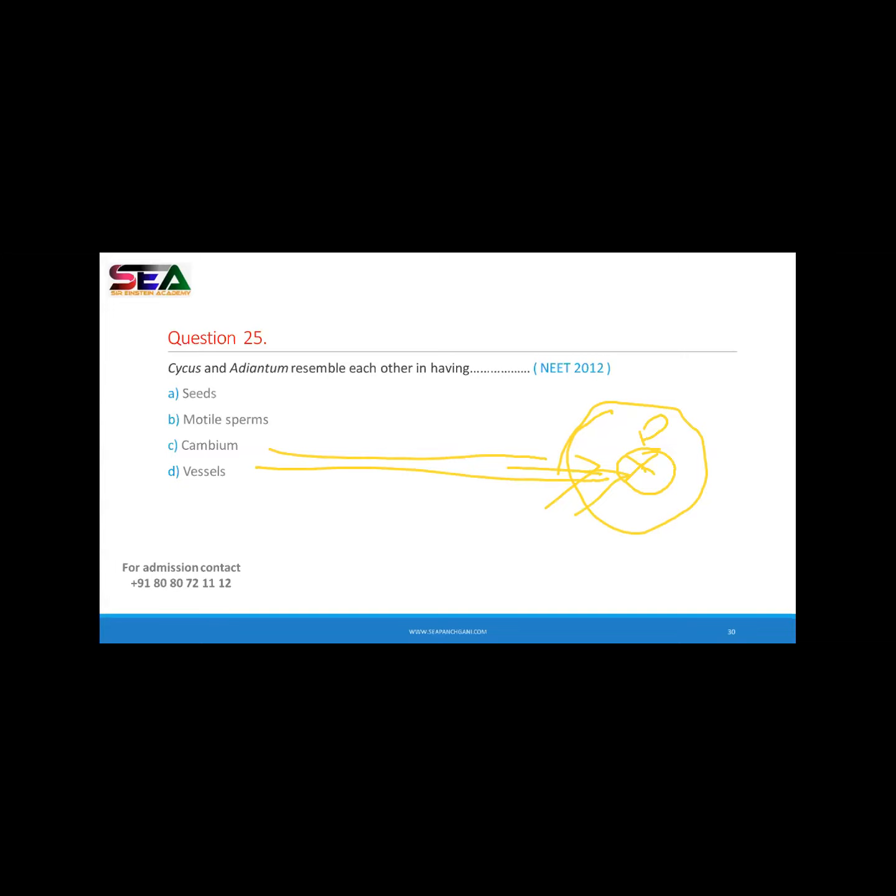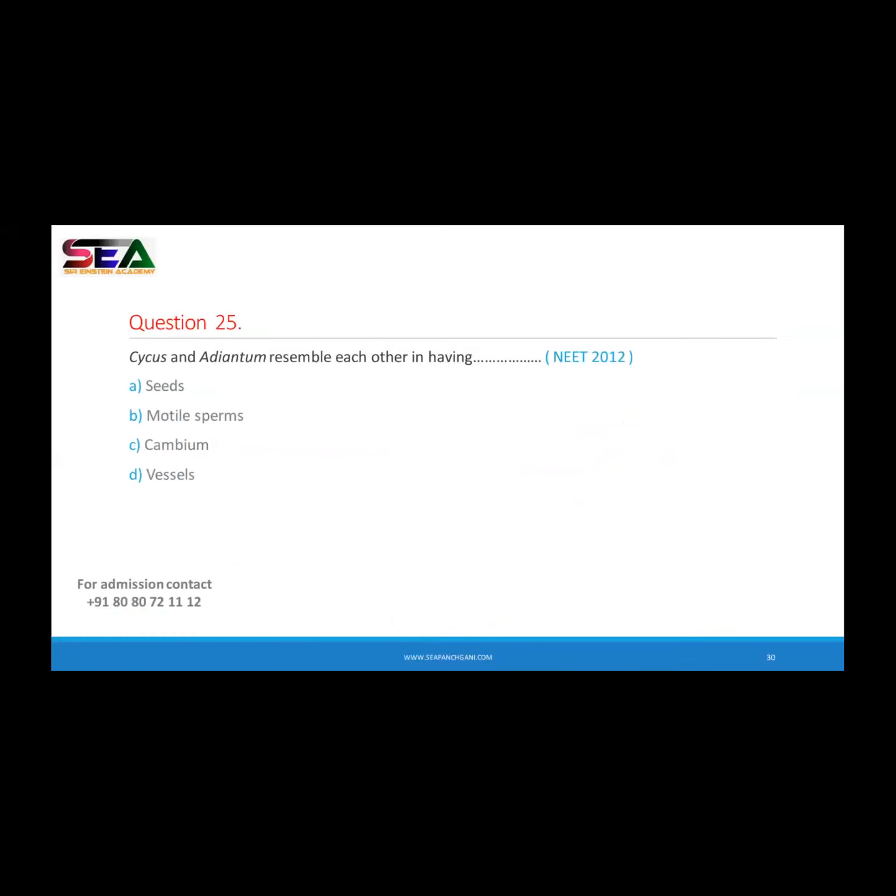It is mostly a characteristic feature of angiospermic plants, right? In the case of a monocot, the cambium is scatteredly arranged, right? Getting it, Siddesh? So first, see, A, and yes, it is absent in gymnosperm. Means A and D options are wrong. As you told, the cambium is absent in the gymnosperm. Means this statement is also wrong. Means option B is correct, right?